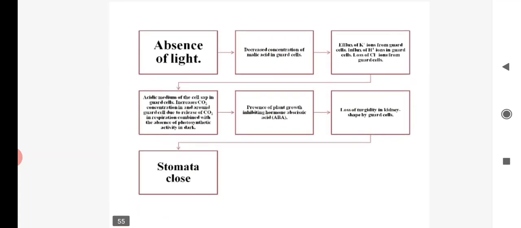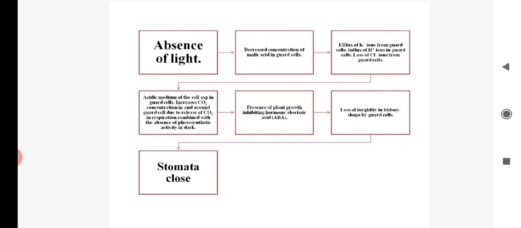In absence of light, all the conditions are opposite. Absence of light decreases the concentration of malic acid. Then, opposite to the daytime, where there is influx of K plus ion, in night time there is outflux of K plus ion. Then H plus ion intake, due to which the osmotic pressure will be reduced, exosmosis will take place, and there is more CO2 concentration.